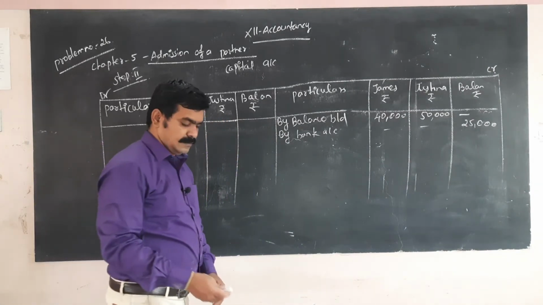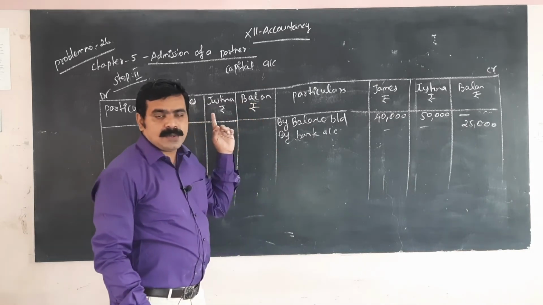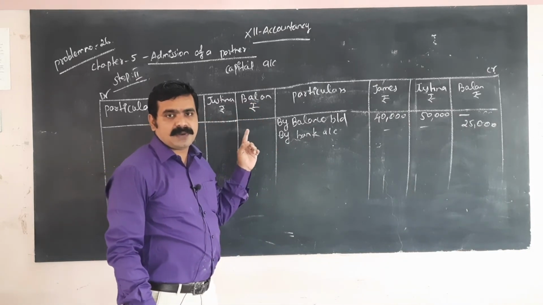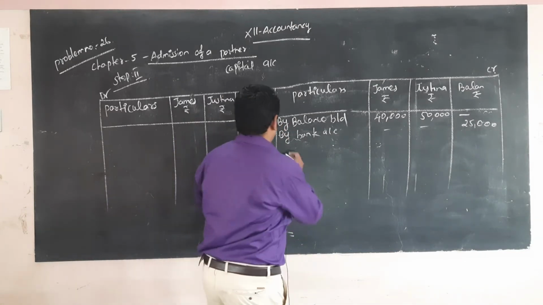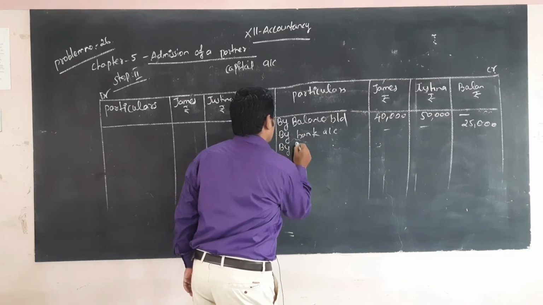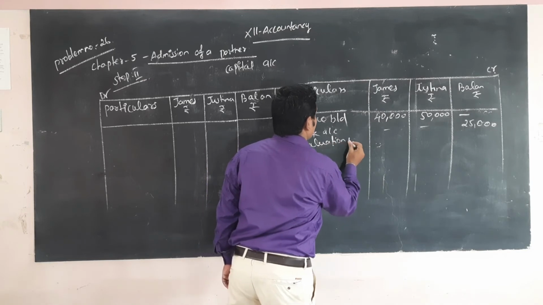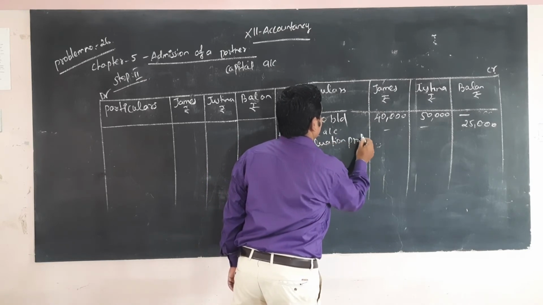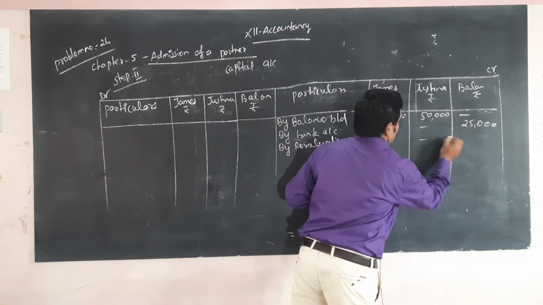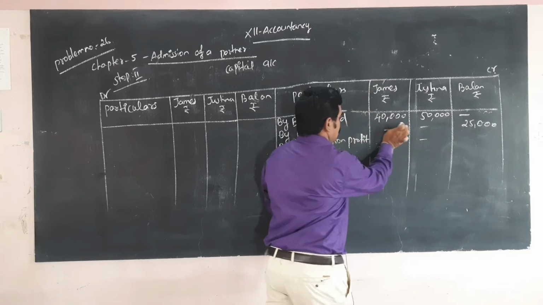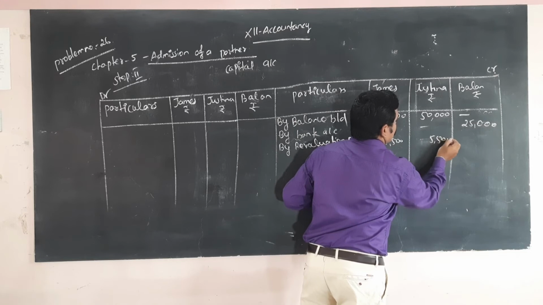Next, we already calculated the revaluation profit. That revaluation profit is transferred to the old partners' capital account. So now I'm going to mention by revaluation profit, 5,500. Here also 5,500.